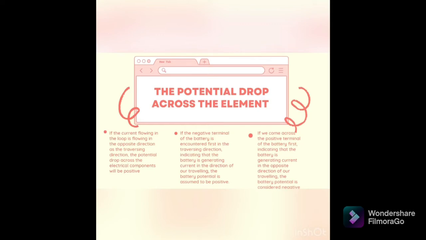First, if the current flowing in the loop is flowing in the opposite direction to the traversing direction, the potential drop across the electric component will be positive. Next, if the negative terminal of the battery is encountered first in the traversing direction, indicating that the battery is generating current in the direction of our traveling, the battery potential is assumed to be positive. If we come across the positive terminal of the battery first, indicating that the battery is generating current in the opposite direction of our traveling, the battery potential is considered negative.